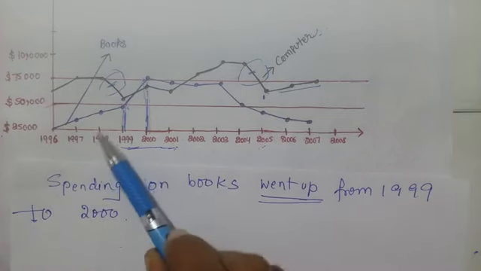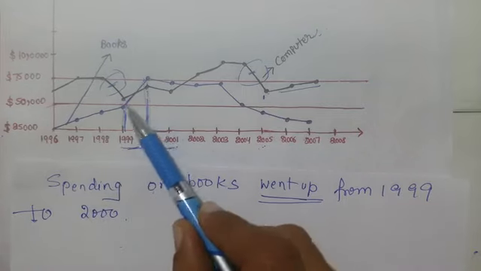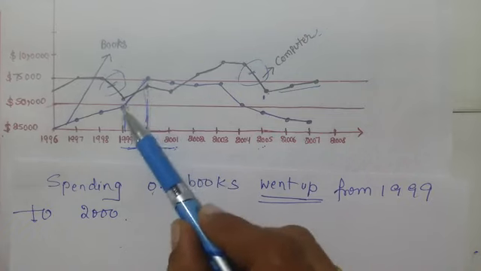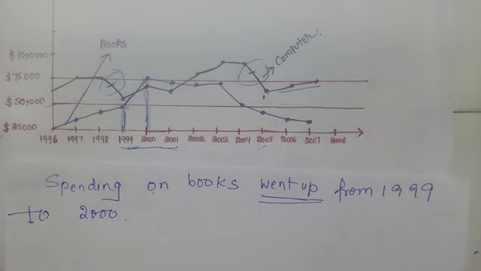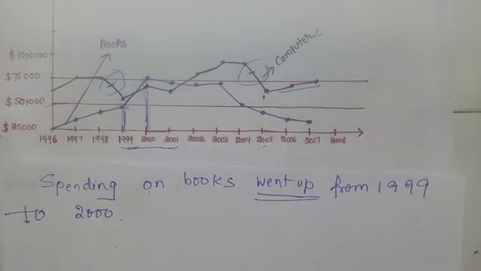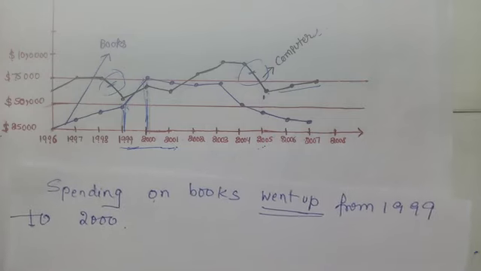Now check, this is the book line, the blue one, so this is the line. Fine. Next I'm going to go to 2000.